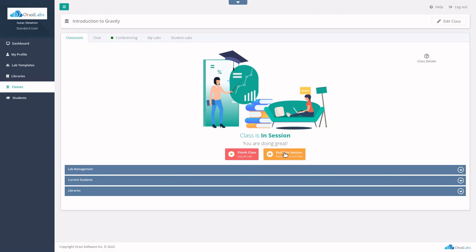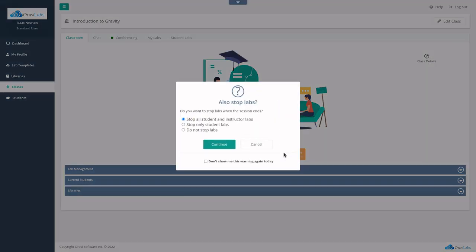Finishing an OrasiLabs class is as easy as starting it. Instructors can stop the current session at any time and everything is saved for students to pick up later where they left off. Stopping a session also restricts students from logging in until the next session.